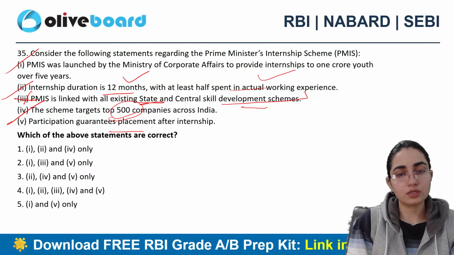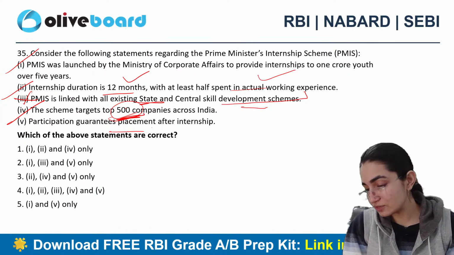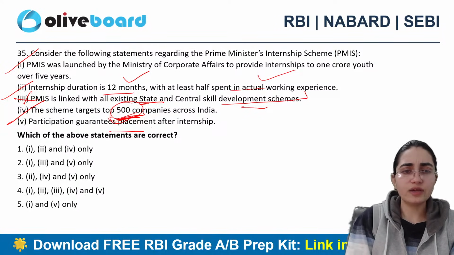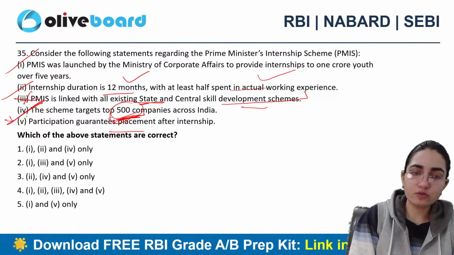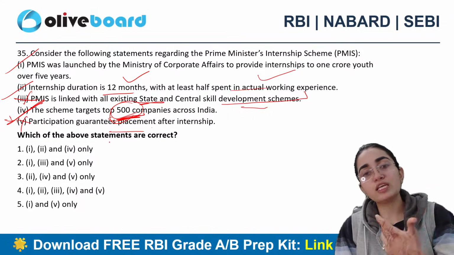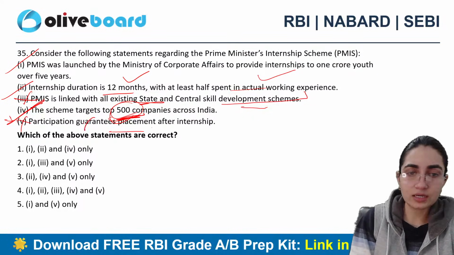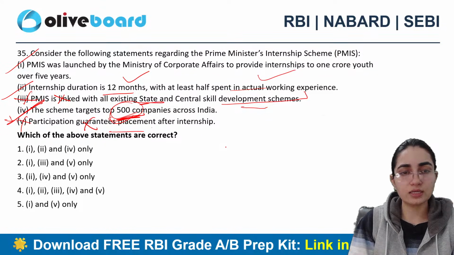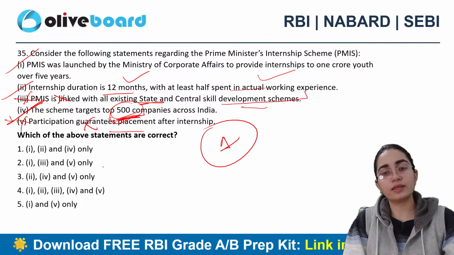Okay, just wait a minute. So the target varies here, right? The target that is specifically written here, this is also 500 only, right? 500 only, okay, this is also correct. Fifth one is incorrect here, because it clearly says that participants will be able to get placement right after internship only. So this is incorrect, and third one is also incorrect. 500 companies, it is associated with. Okay, so first is the correct answer here.